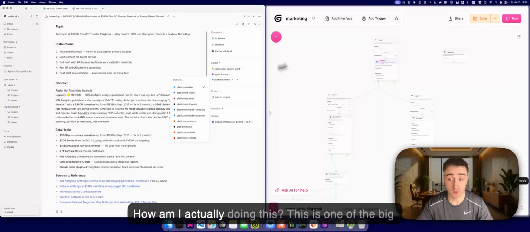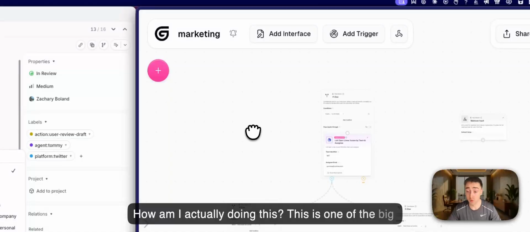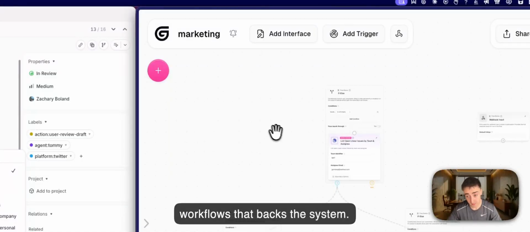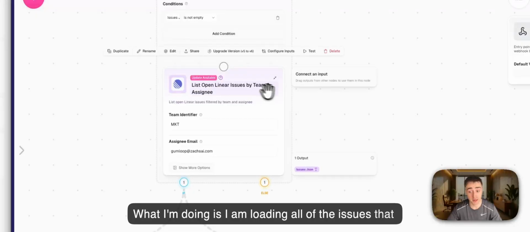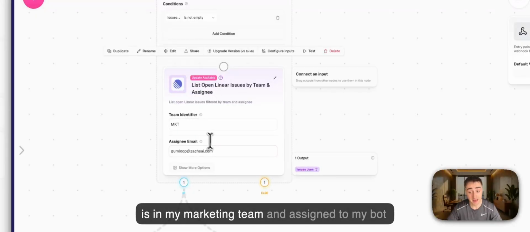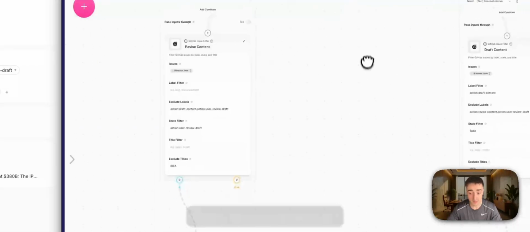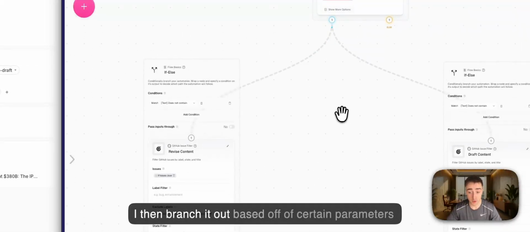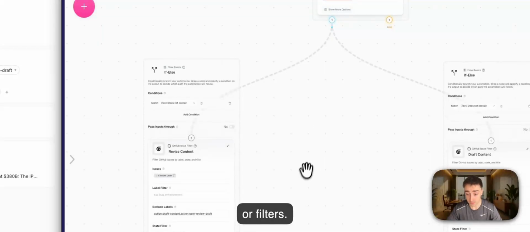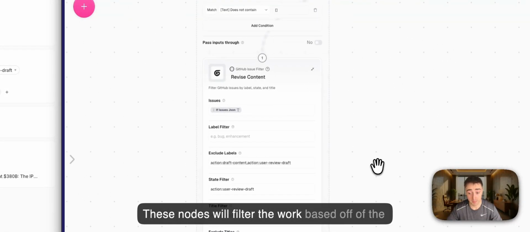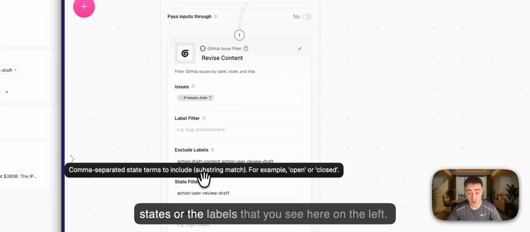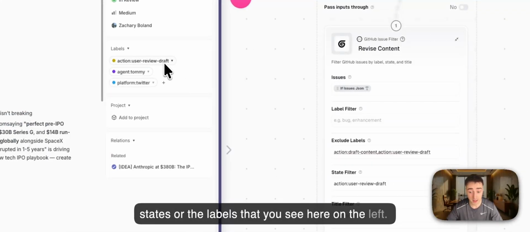How am I actually doing this? This is one of the big workflows that backs this system. What I'm doing is loading all of the issues that are in my marketing team and assigned to my bot account called Gumloop at ZaxAI. I then branch it out based off of certain parameters or filters. These are custom nodes. These nodes will filter the work based off of the states or the labels that you see here on the left.